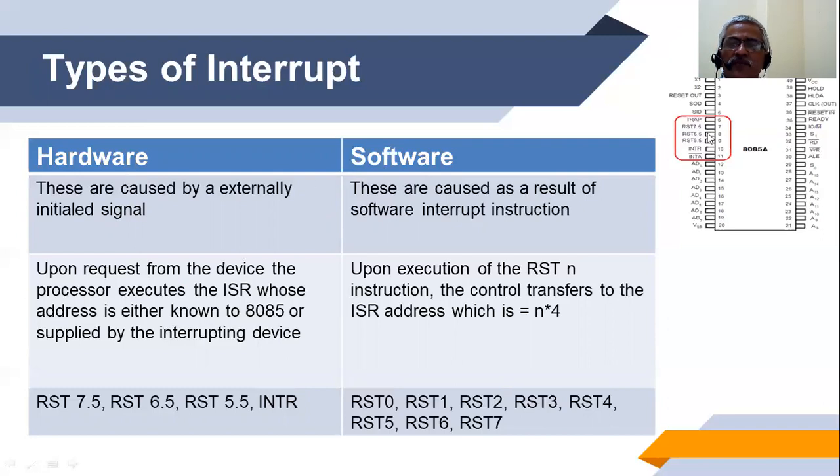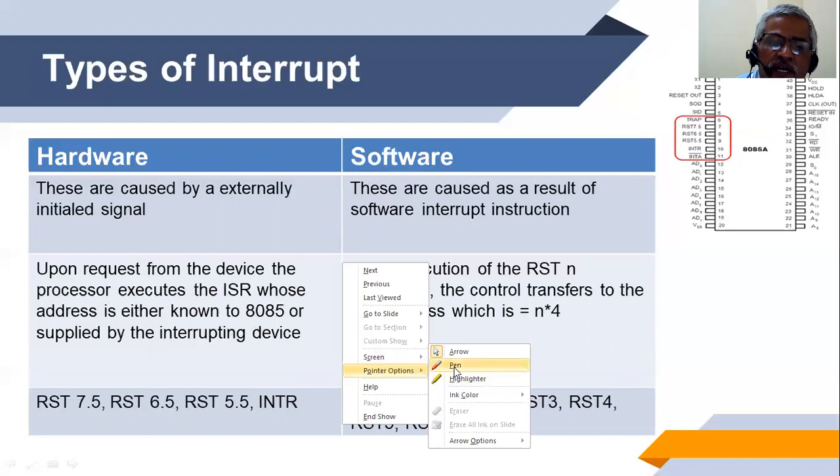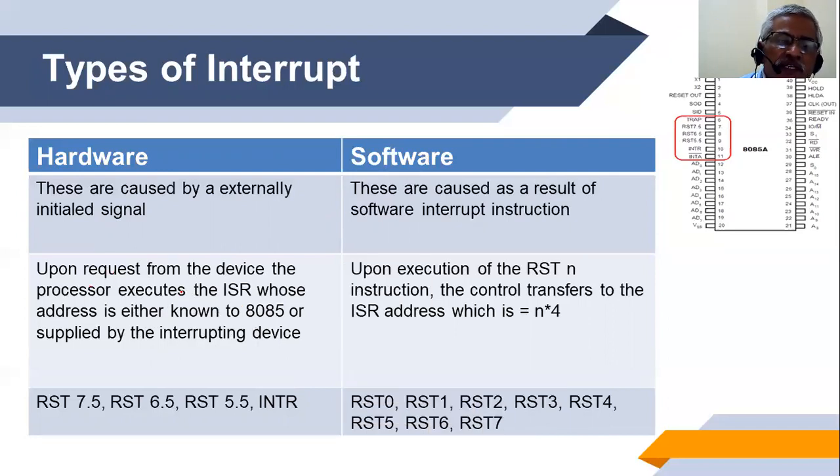For a hardware interrupt, which is received on these lines as a request from the device, the processor executes the ISR, whose address is either known to the 8085 or supplied by the interrupting device. It should be clearly noted that whenever an interrupt occurs, the ISR address is either pre-known to the system or it is supplied by the interrupting device. We'll come to this point in the next slide.